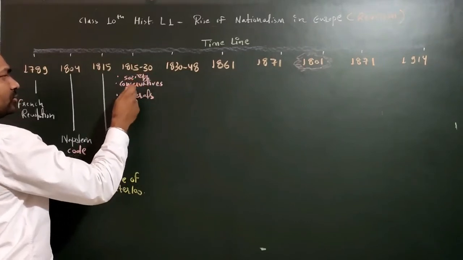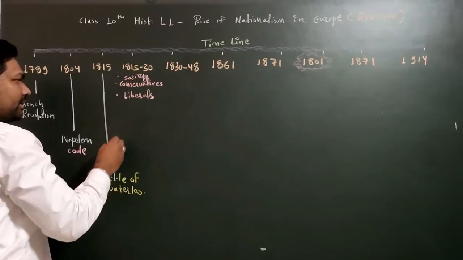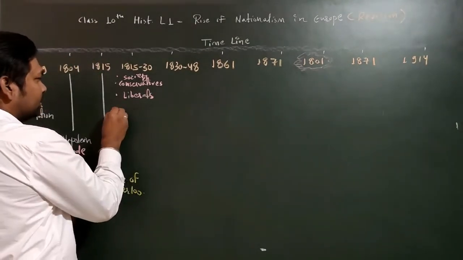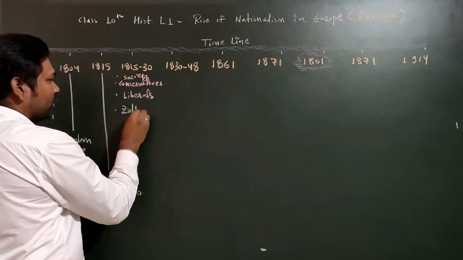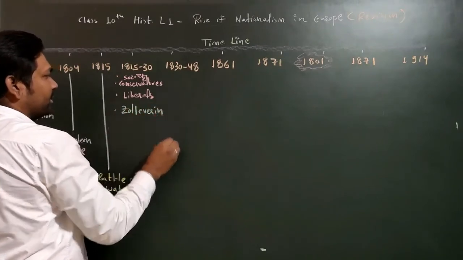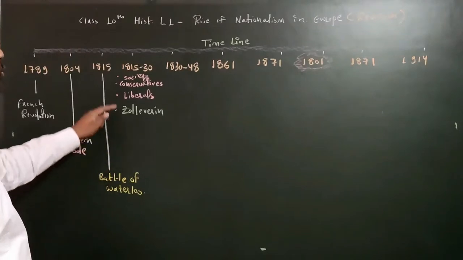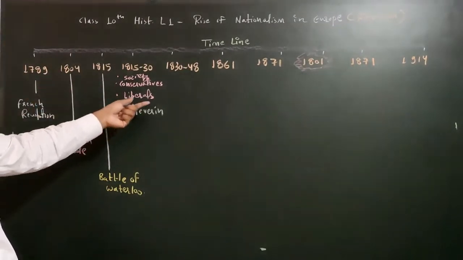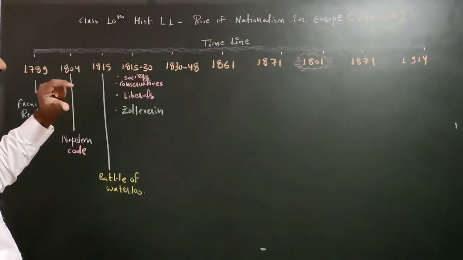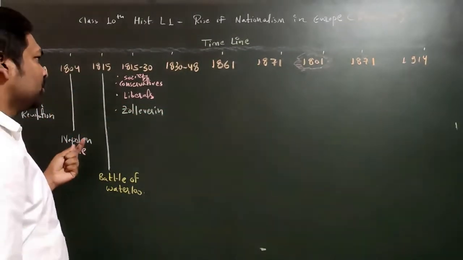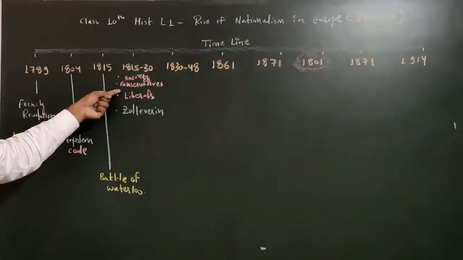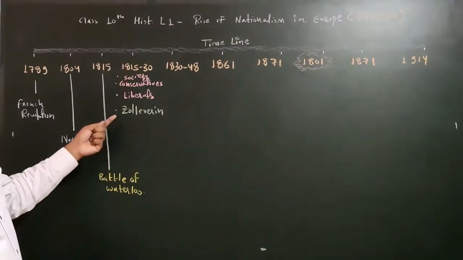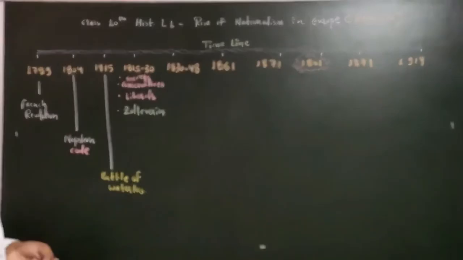Society. Fine. Society, then conservatives, liberals, and within liberals we have one very important concept here which is called Zollverein, right? So Zollverein I'll also explain in this particular part. Although Zollverein was formed in 1834, just try to understand the concept here. So society, conservatives, liberals, and then Zollverein we will also discuss. But remember, the year of Zollverein formation is 1834, right?